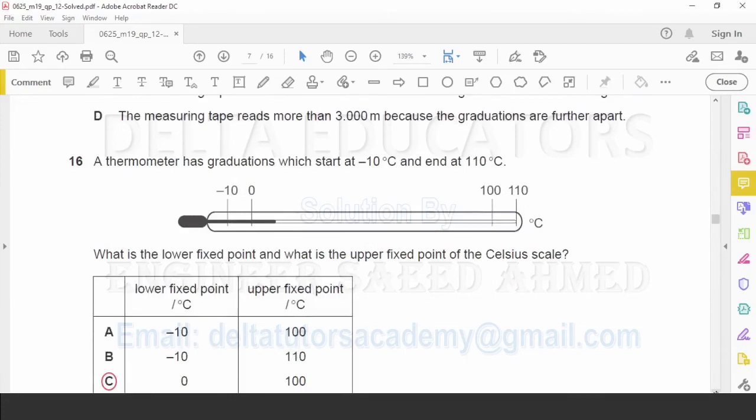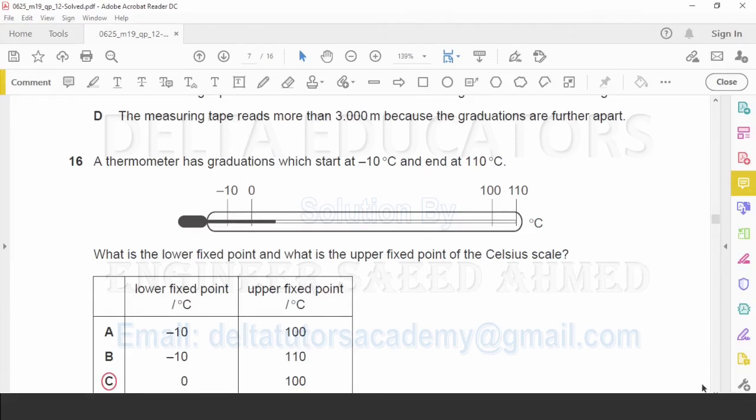Question number 16. A thermometer has graduations which start at -10 degrees centigrade and end at 110 degrees centigrade. What is the lower fixed point and what is the upper fixed point of the Celsius scale? In the calibration of a thermometer, for the lowest point we take the melting point of ice and for the maximum point we consider the boiling point of water. Melting point of ice is 0 degrees centigrade, whereas boiling point of water is 100 degrees centigrade.